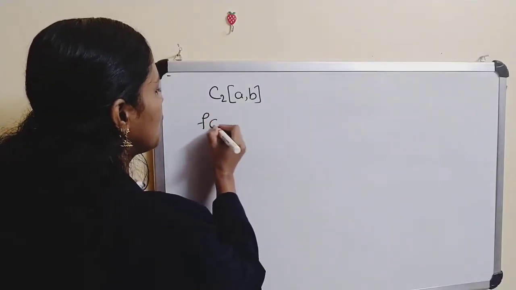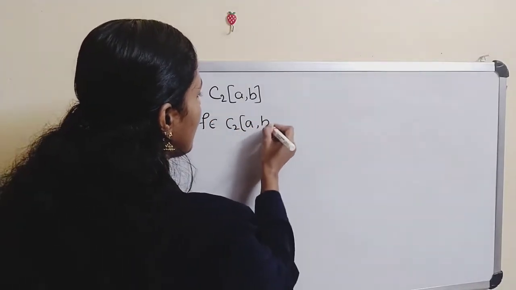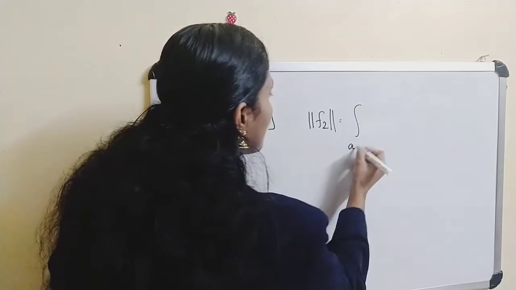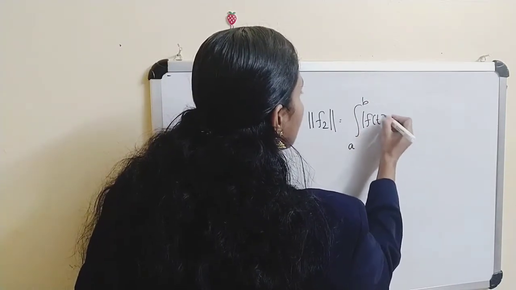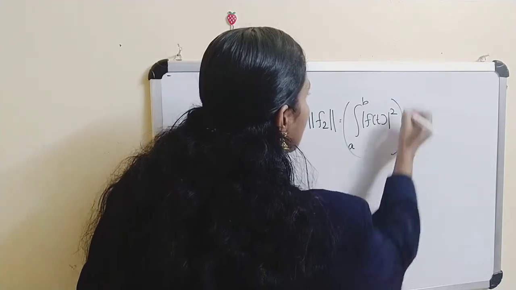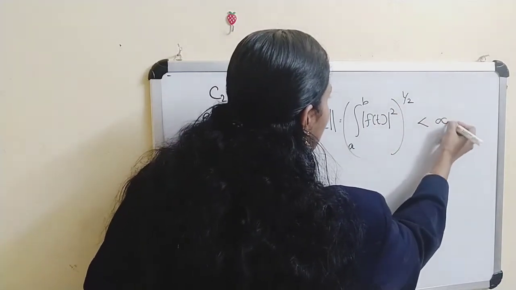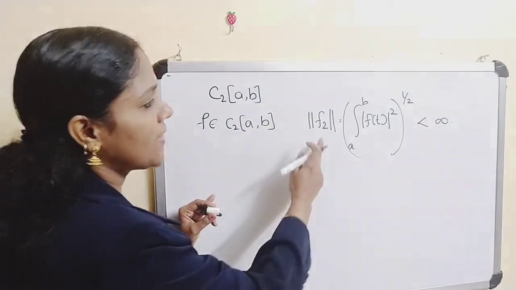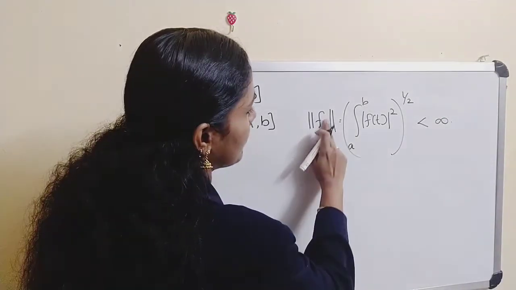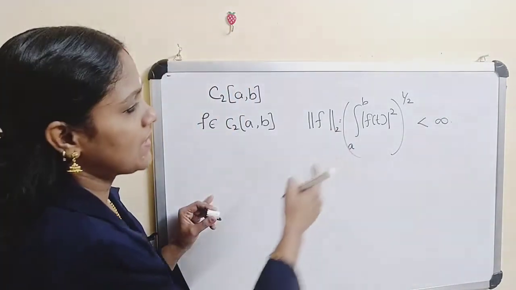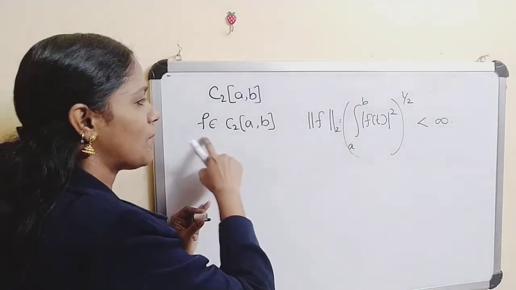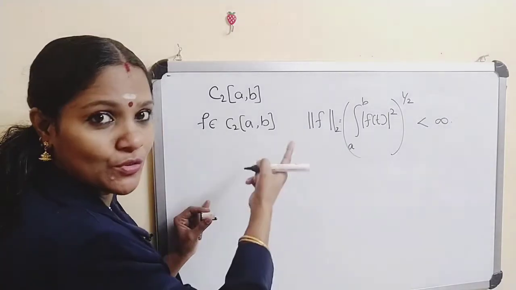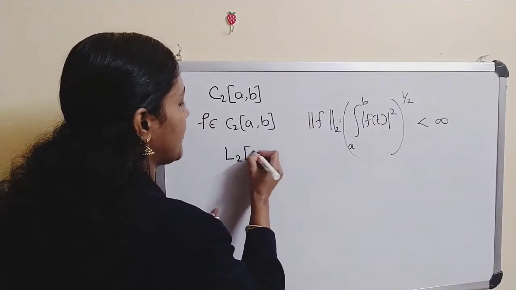Suppose some f belongs to C2[a,b], and what about the 2 norm? The 2 norm of f is equal to the integral from a to b of mod f of t whole squared, whole raised to 1 by 2, and this must be less than infinity. This is the space of all functions satisfying this condition, and the 2 norm is defined like this. Now the completion of CP[a,b] is LP[a,b], so the completion of C2[a,b] is L2[a,b].